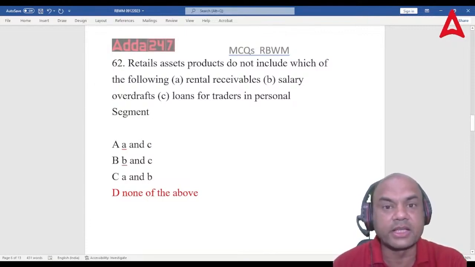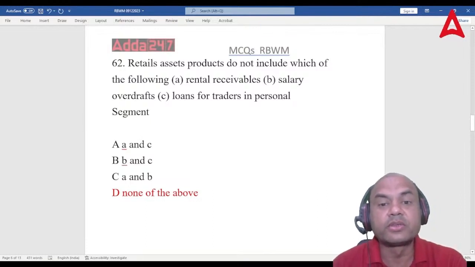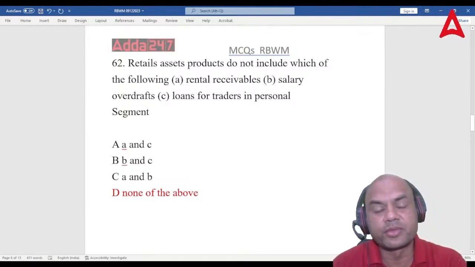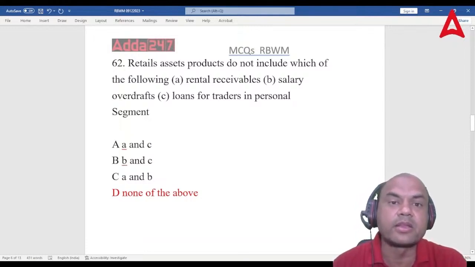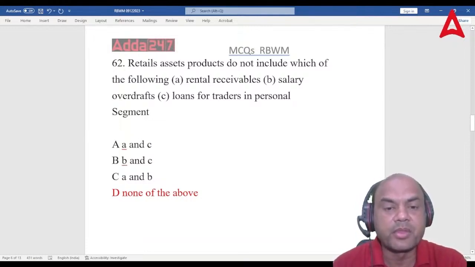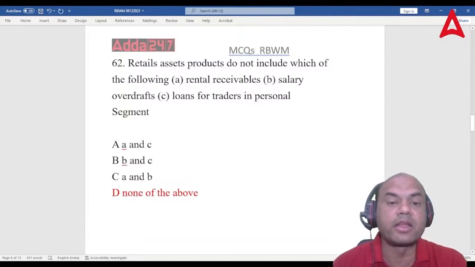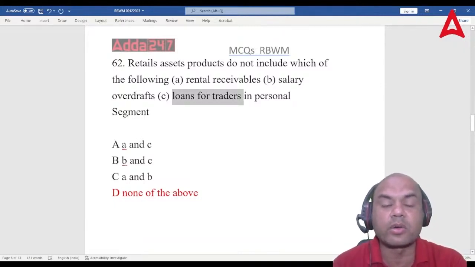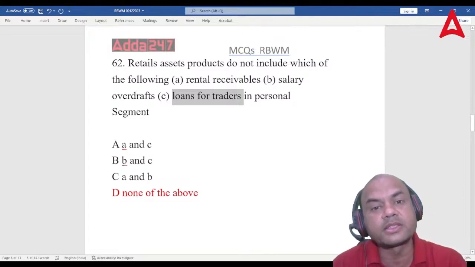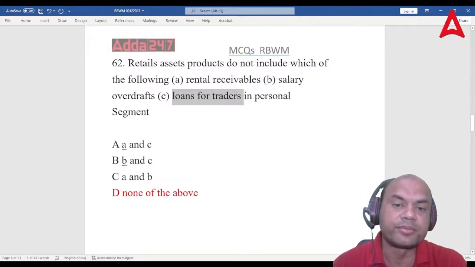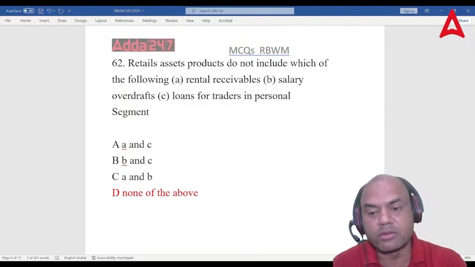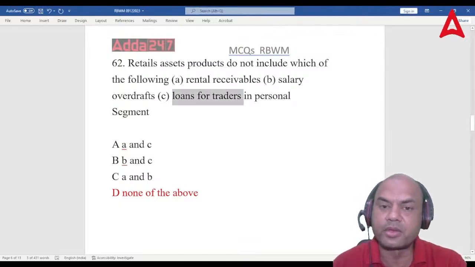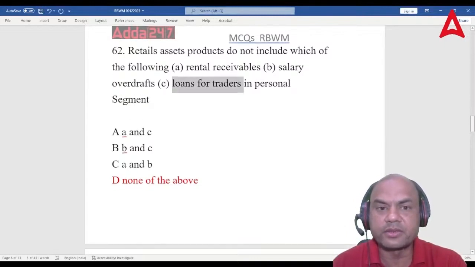Salary ODs means OD to the salary account. If somebody is getting a regular salary, I can offer that customer a 1 month or 2 month salary OD. Loan to traders: many of you felt that traders is a corporate loan. No, small traders and MSME is a retail loan. Remember this, it's a retail loan. Got it?